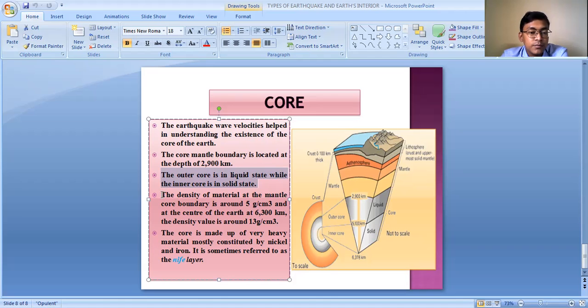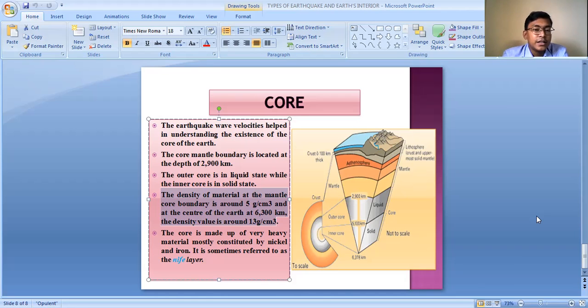The density of material at the mantle-core boundary is around 5 gram per cubic centimeter, and at the center, at 6,300 kilometers, the density is around 13 gram per cubic centimeter. As discussed earlier, when we go deeper inside the Earth, the density of the materials increases.